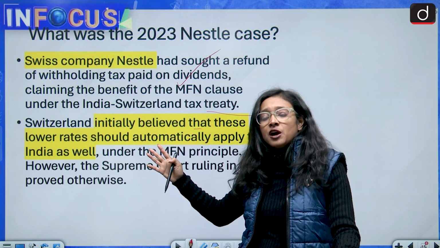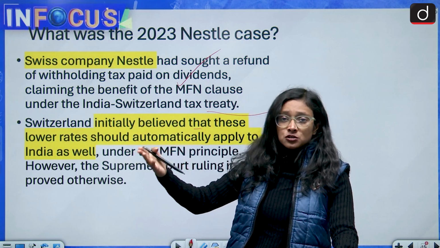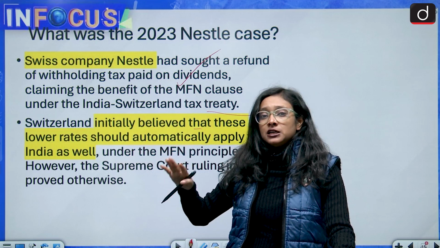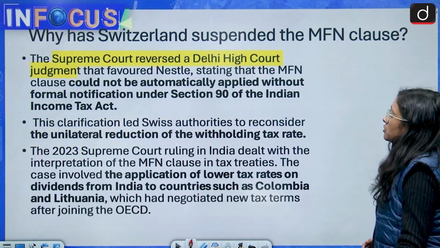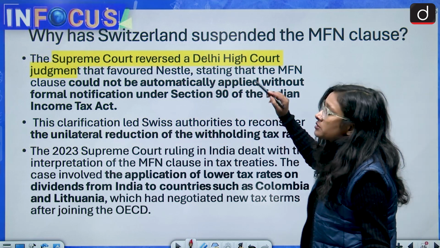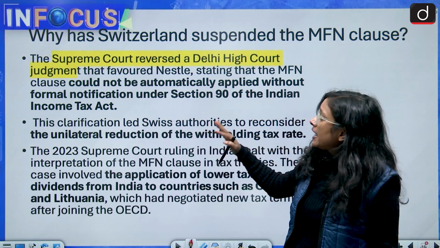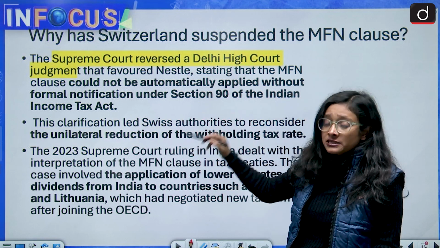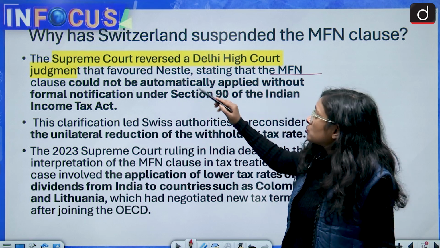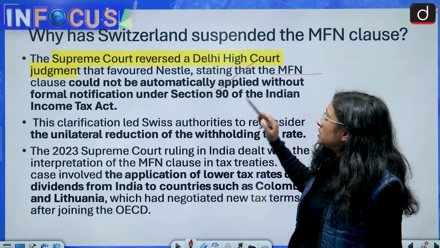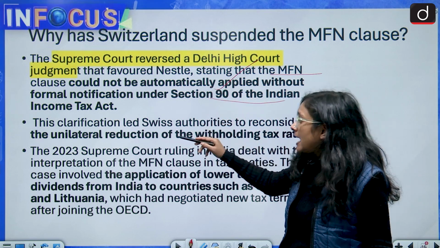And why were they giving 5%? Because Switzerland believed that India will automatically provide such conditions to Switzerland also. But it was not safe. So what has the Supreme Court said in this particular situation? The Supreme Court reversed the Delhi High Court judgment which had favored the Nestle company, and the Supreme Court has stated that MFN clause could not be automatically applied without formal notification under section 90 of the Indian Income Tax Act.